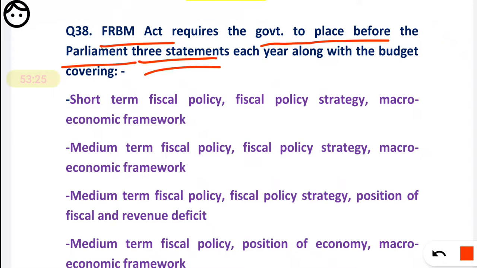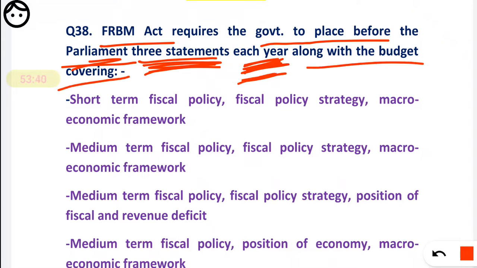According to the FRBM Act, the government needs to place three statements before the parliament. And what is the frequency? Each year, along with the budget. That means when you put the budget on the floor, at the same time the government needs to give the three statements before the parliament.